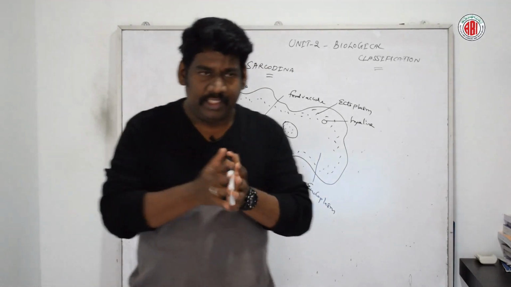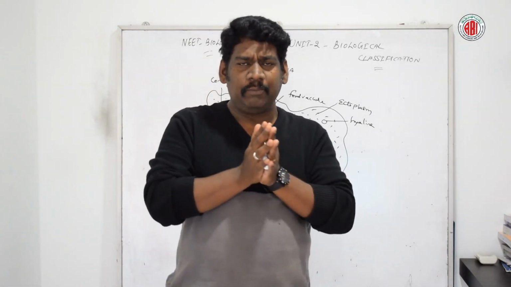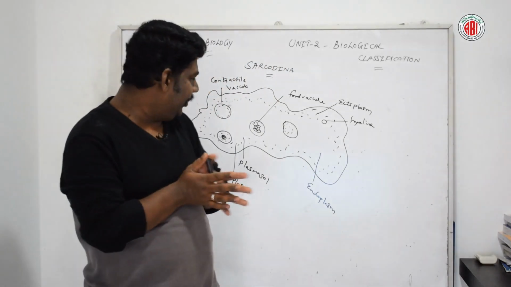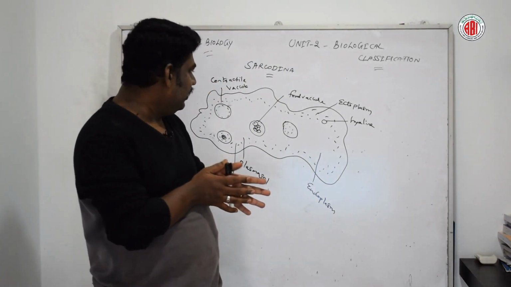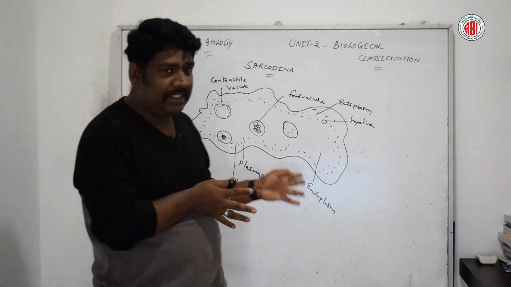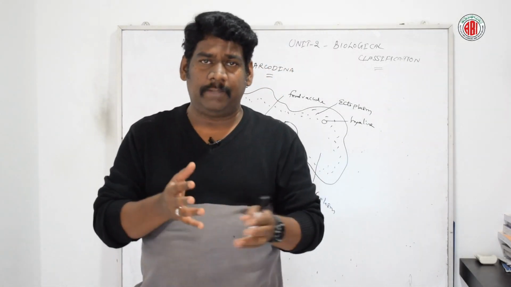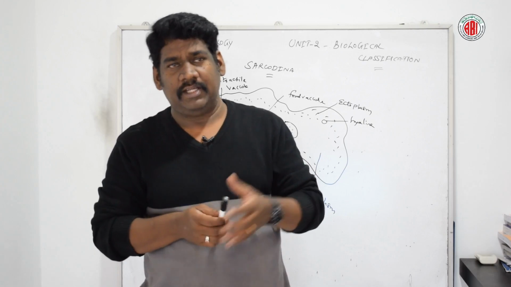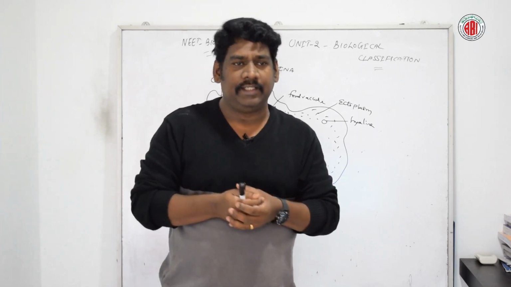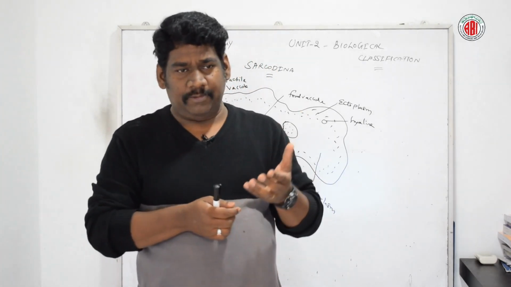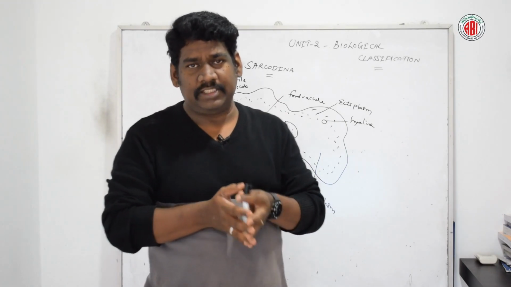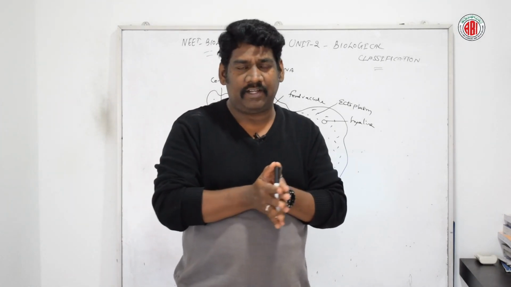And talking about the nucleus, mostly the organisms are uninucleate or mononucleate. The best example is Entamoeba histolytica, and a few other organisms show a multinucleate cellular body. Next, trichocysts are absent in this kind of organism.